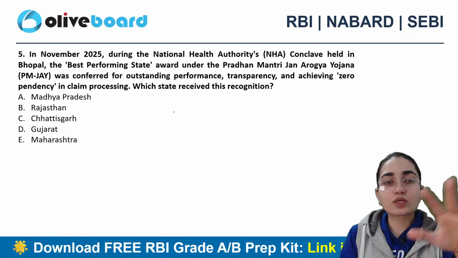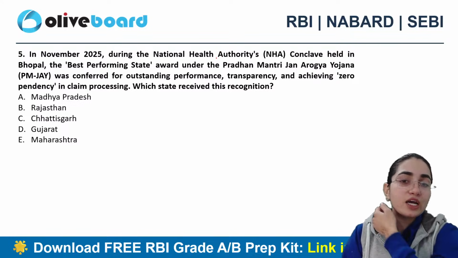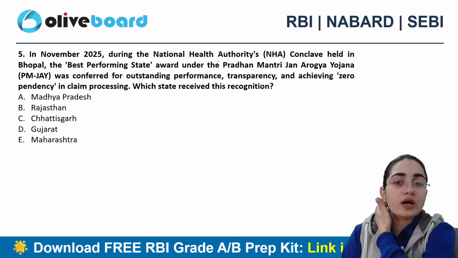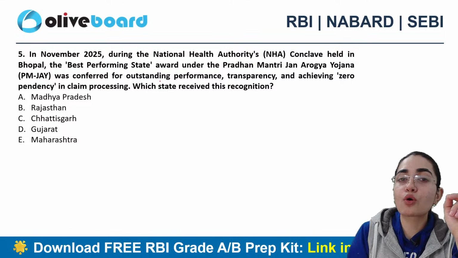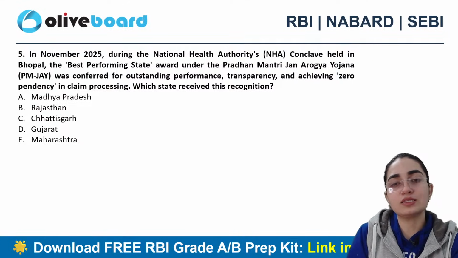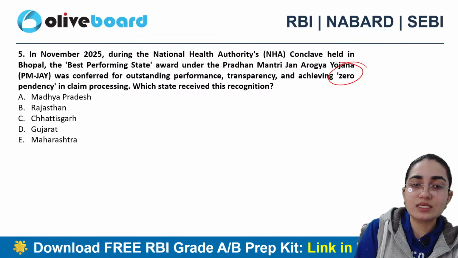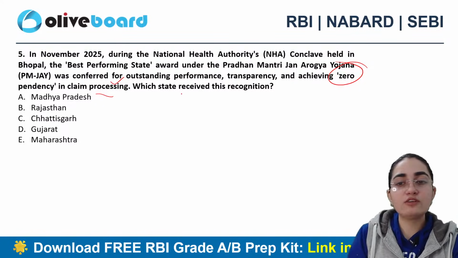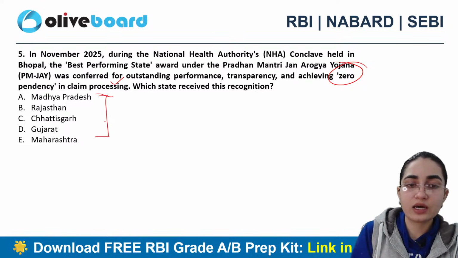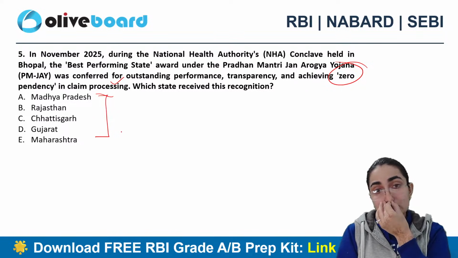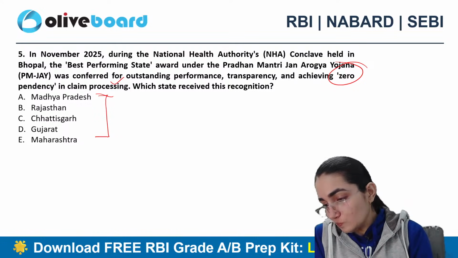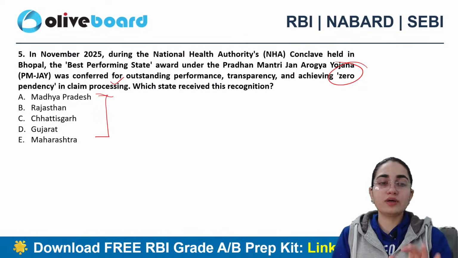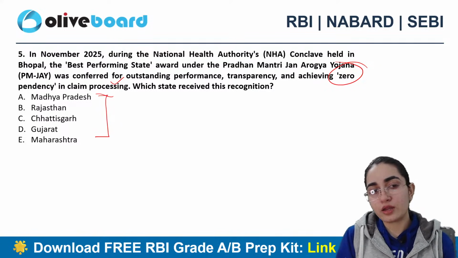Okay. All right. The next question says, in November 2025, during the National Health Authority conclave held in Bhopal, the best performing state award under Pradhan Mantri Jan Arogya Yojana was conferred for outstanding performance, transparency, and achieving zero pendency in claim processing. Which state received this recognition? Madhya Pradesh, Rajasthan, Chhattisgarh, Gujarat, or Maharashtra?